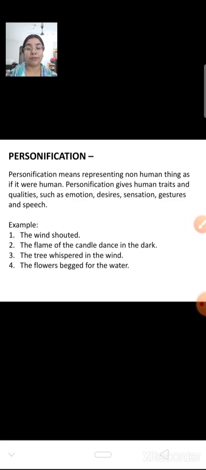For example, in most of the animated movies, you have seen that trees are being shown as crying or speaking to other trees. Now tell me, do trees speak? Do they have emotions or do they cry? No. These are all human traits, but they are transferred to the non-living thing, and that's why it is known as personification.